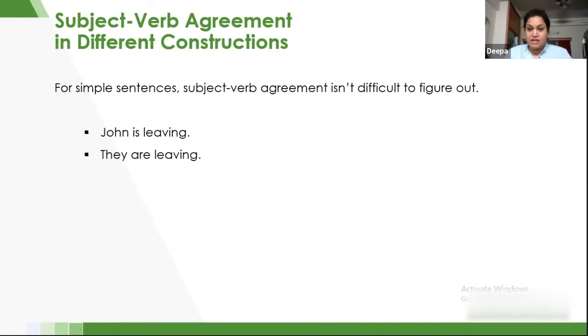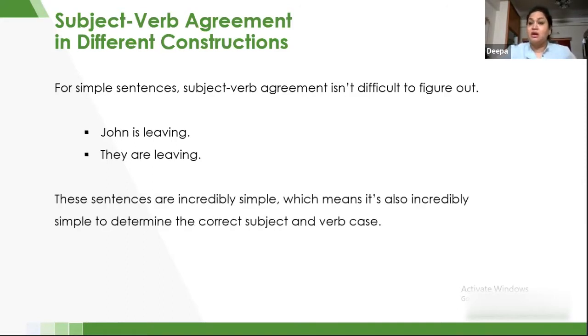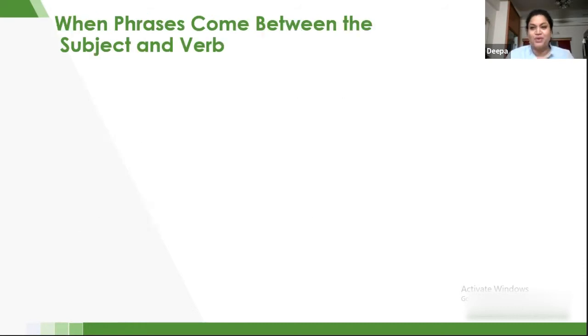You won't get confused. But the point comes when you're using complex sentences or compound sentences where you have multiple subjects and you lose track of what goes where. Is it going to be a singular verb or a plural verb? These sentences are incredibly simple, so it's also incredibly simple to determine the correct subject and verb case. We don't really have to boggle our minds to understand what is going on, because we just use them. The point comes with minute details. Let's go forward to check what they are.